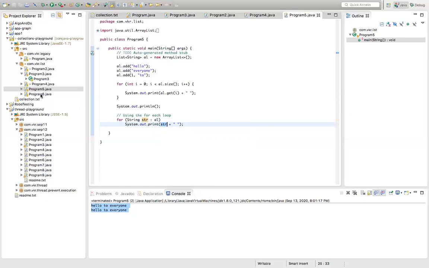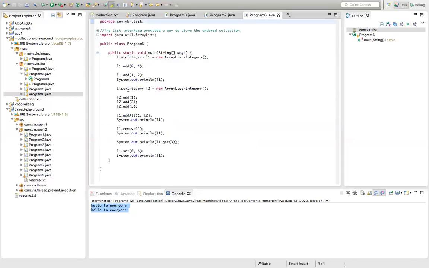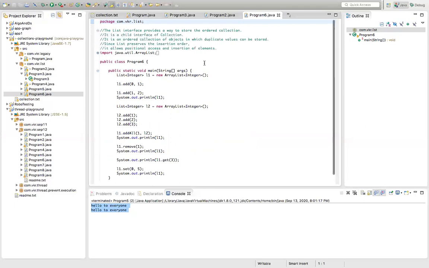Now, what is array list? The list interface provides a way to store an ordered collection. If you want to store the elements in order, we have to use the list interface.